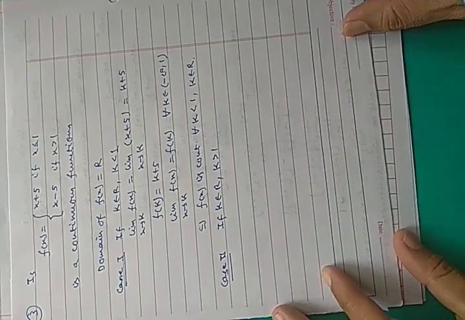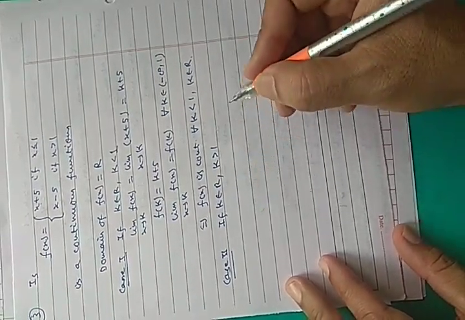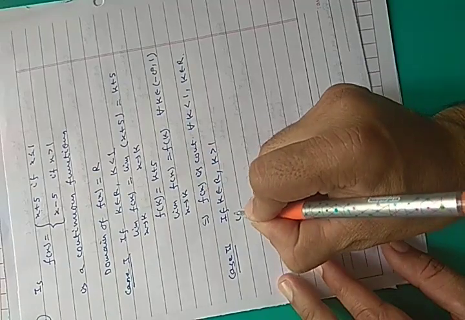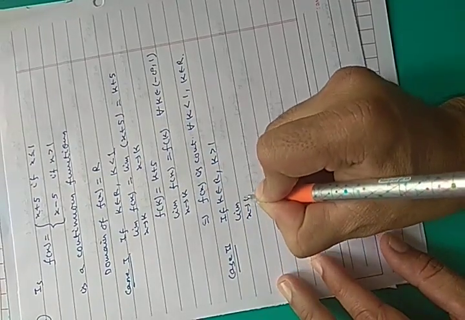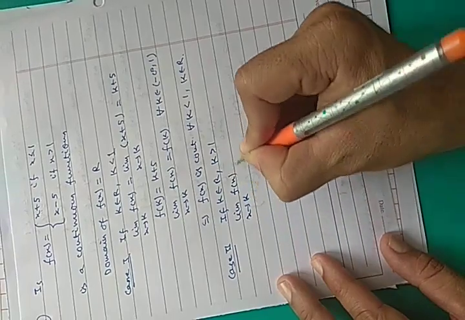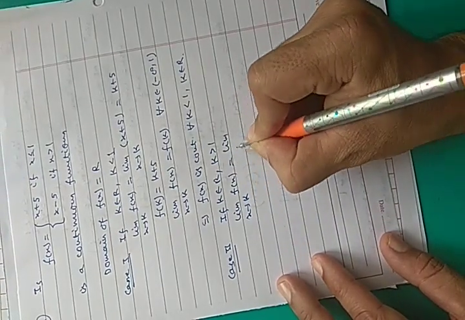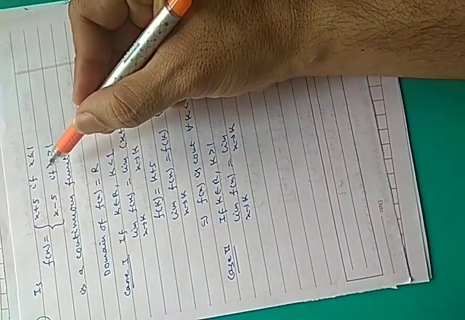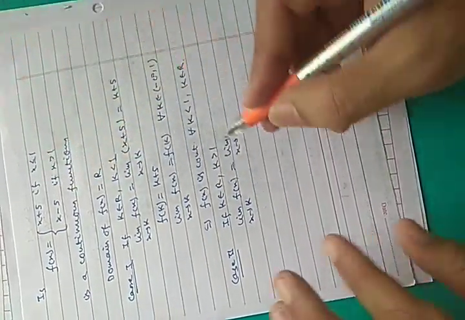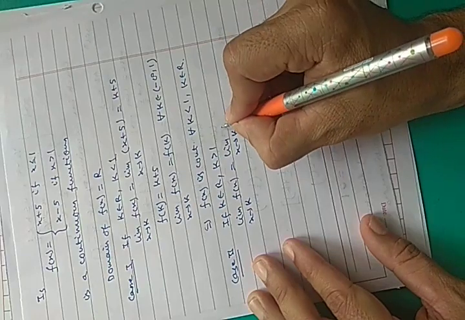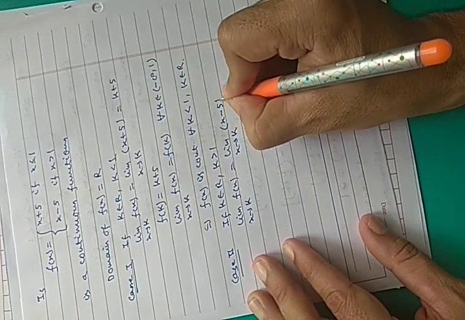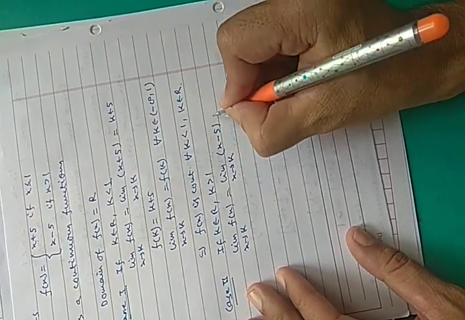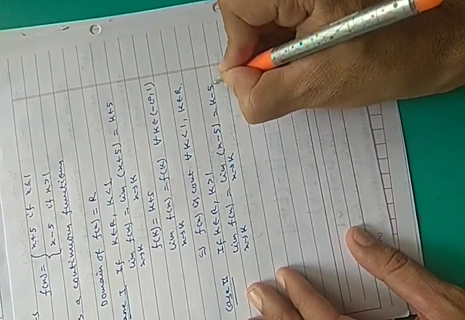So if k belongs to R and k greater than 1, again limit x approaches to k f(x) equals limit x approaches to k. If k is greater than 1, then you have to take this function x minus 5. Okay, so x minus 5, again you put k here, so it will become k minus 5.